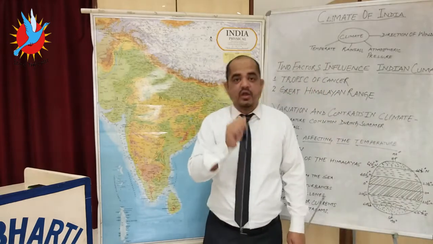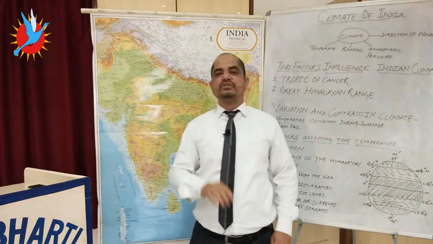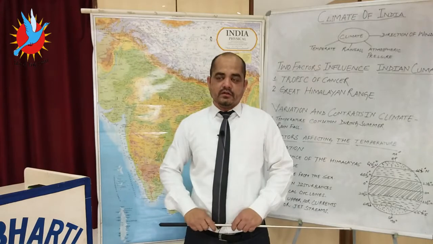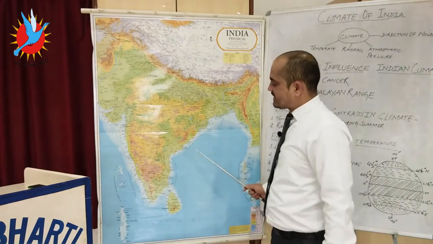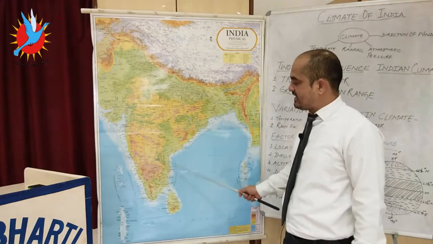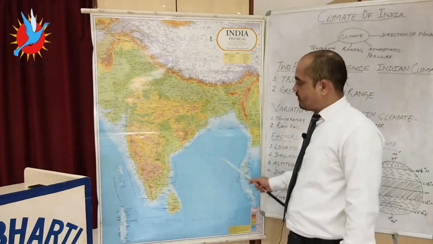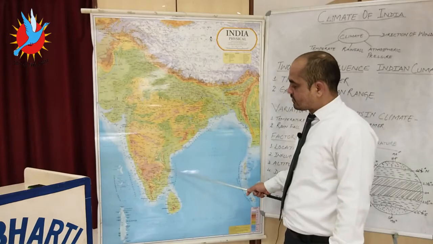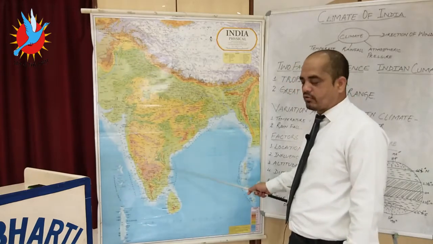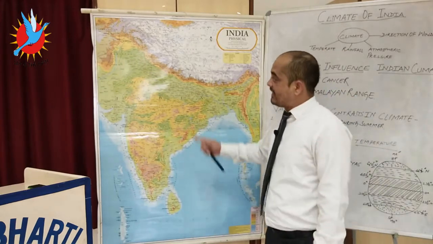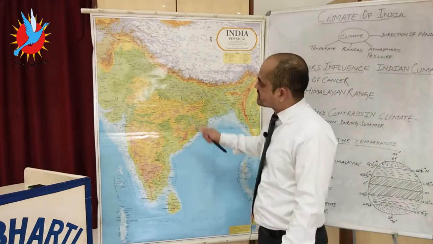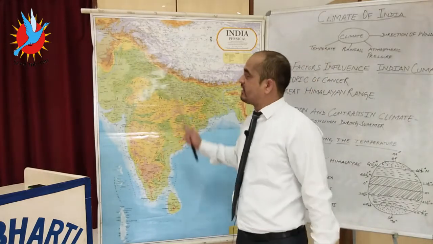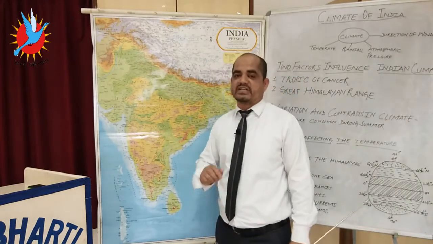Now when we talk about the winter rainfall, or the rainfall which is created in the cold weather season, two types of rainfall almost cover this area. This area also receives the winter rainfall. This Eastern Ghats area receives the winter rainfall. This area, Kochi, this coastal area, the Coromandel coastal area receives the winter rainfall, and this northwestern part of India receives the winter rainfall. Now how does it receive the winter rainfall? It receives it by the western disturbance.